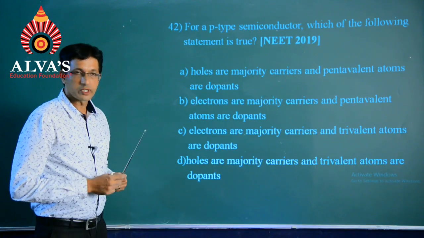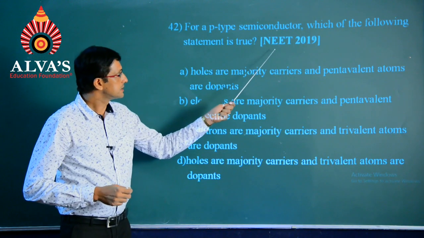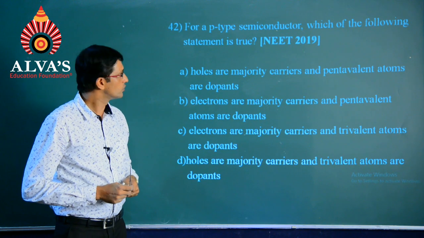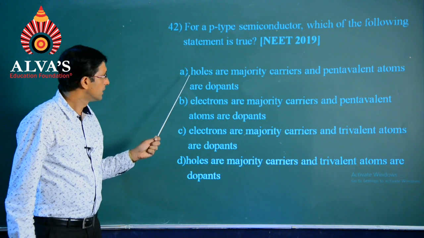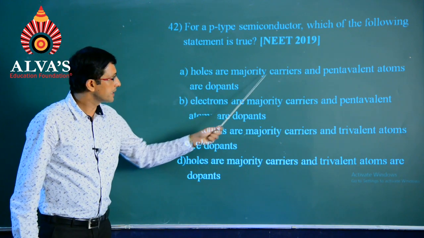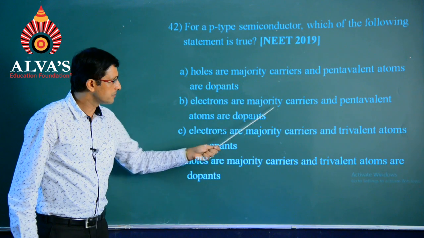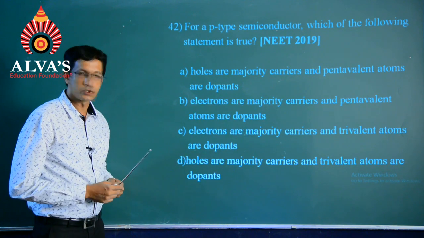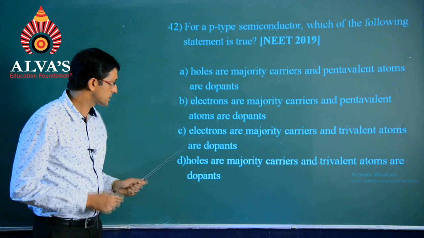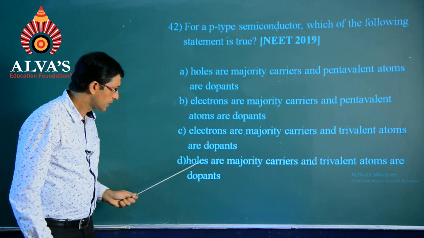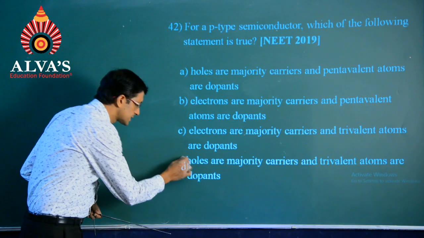Question number 42. For a p-type semiconductor, which of the following statements is true? This is once again a question based on NEET 2019, with 4 different options. Option A says holes are the majority carriers and pentavalent atoms are the dopants. Option B says electrons are the majority carriers and pentavalent atoms are the dopants. Option C says electrons are the majority carriers and trivalent atoms are the dopants, and the last option says holes are the majority carriers and trivalent atoms are the dopants, and the right option is the fourth one.